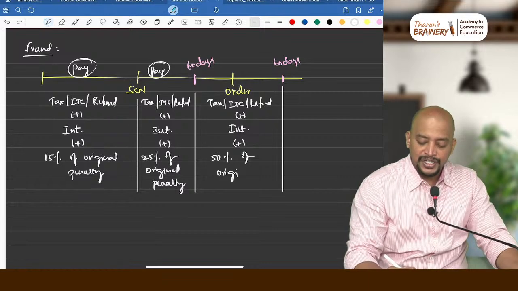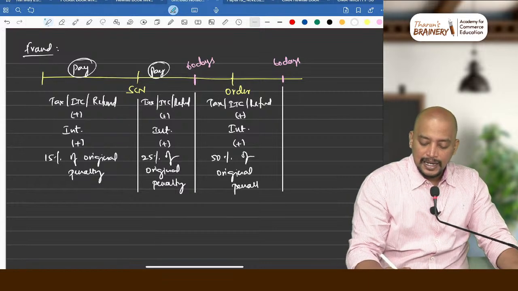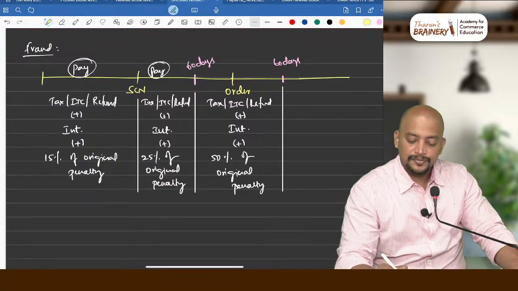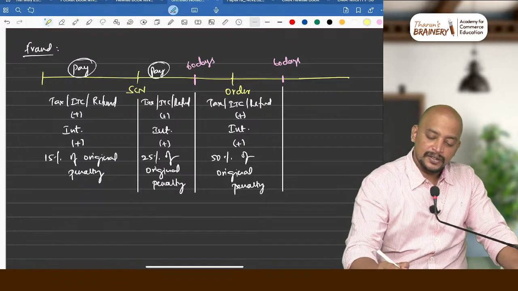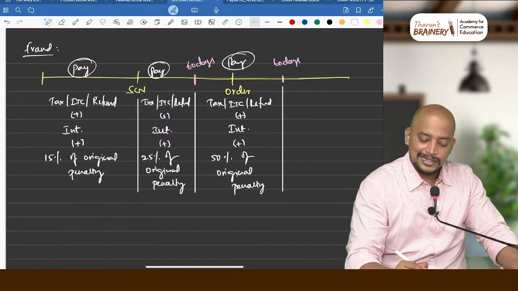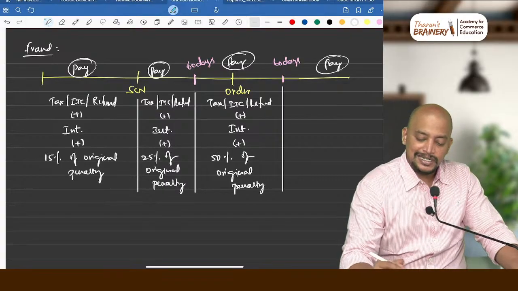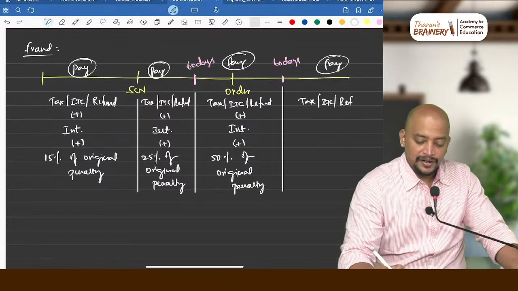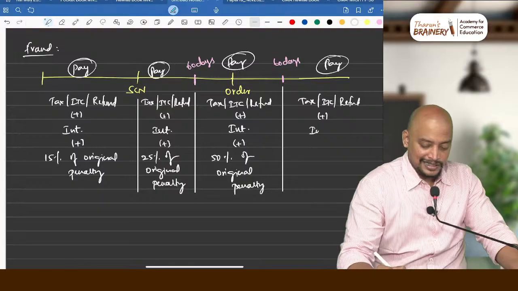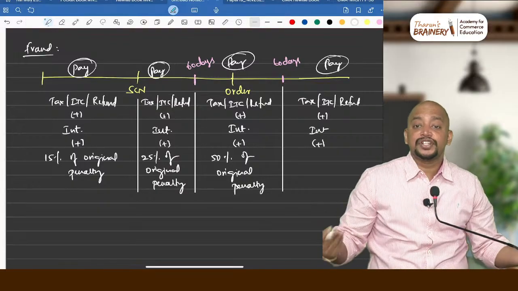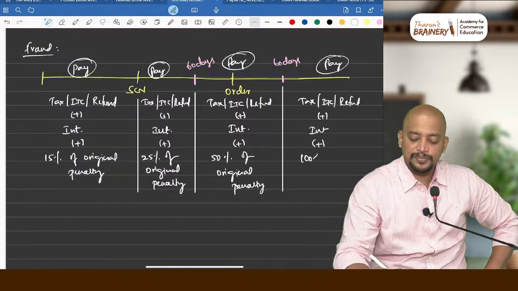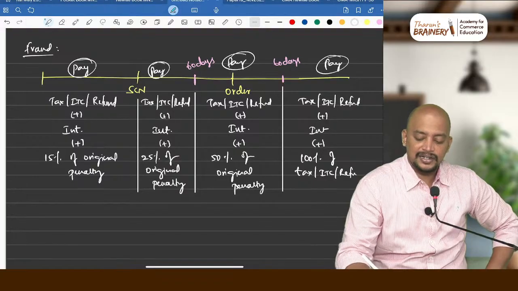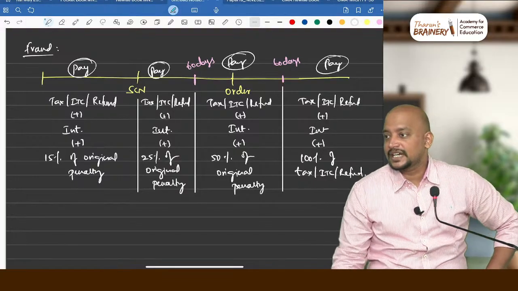50% of original penalty. And suppose if it is beyond 60 days from order, then if you pay at this stage, you need to pay tax, ITC or refund plus interest plus original penalty. What is original penalty? 100% of tax, ITC or refund. Understood? Clear? Got the clarity?